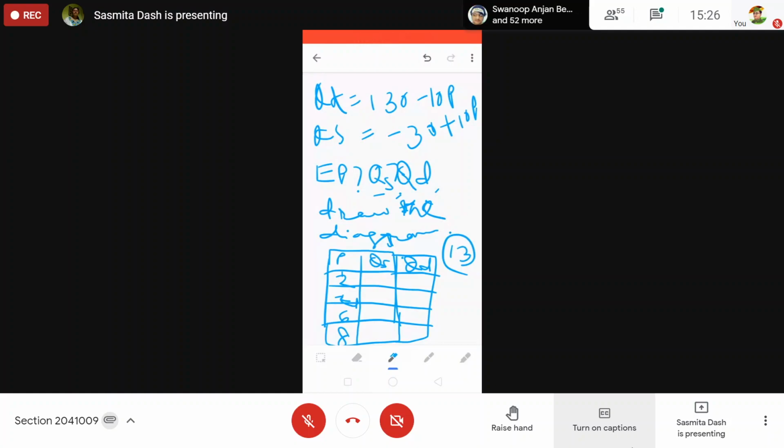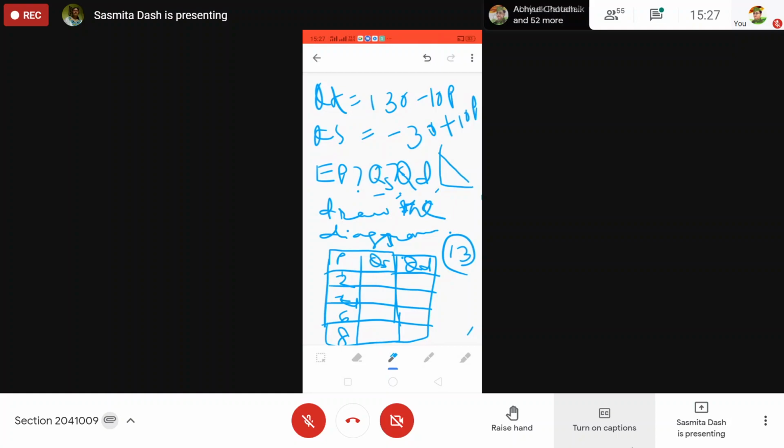Quantity supply column will be how much? 0. First for 2. Quantity supply is minus 30 plus 10p. How will you get minus 30 plus 10p? What will be the P? Price will be how much?